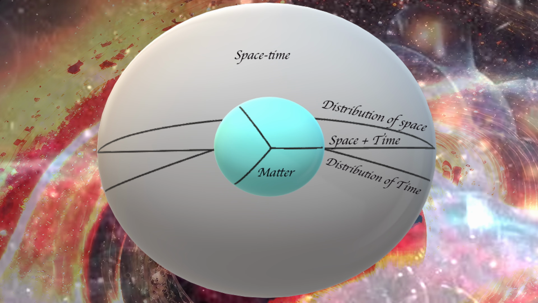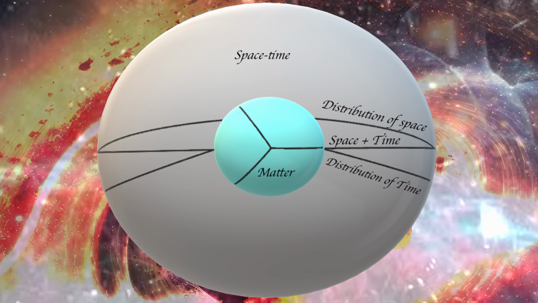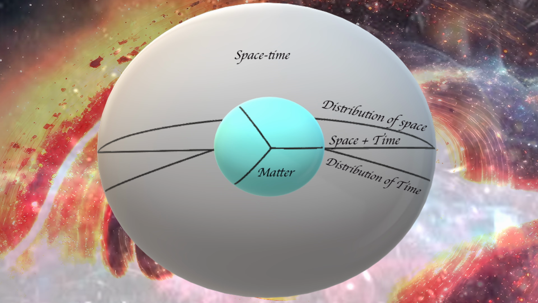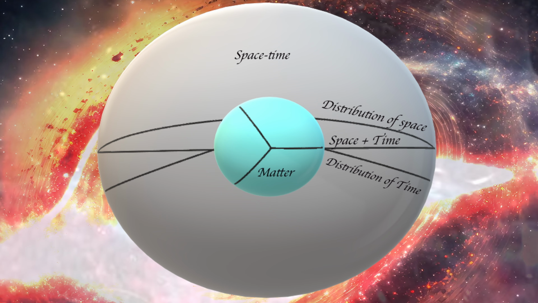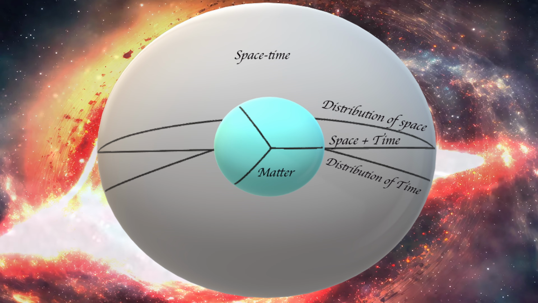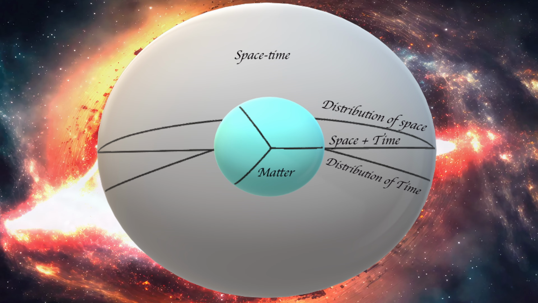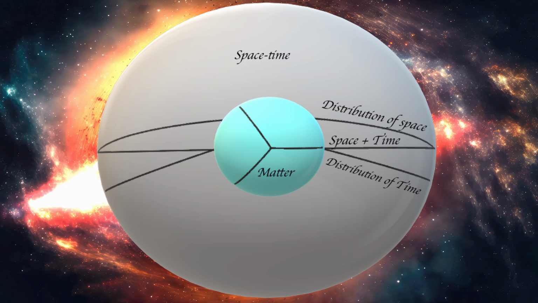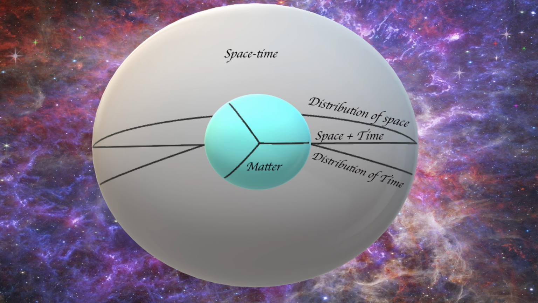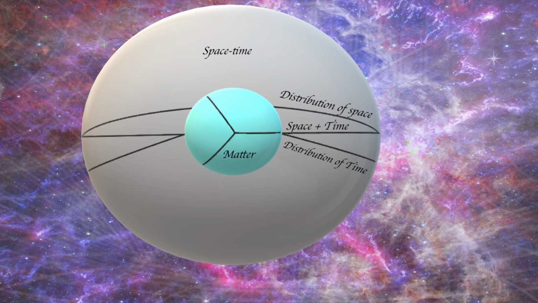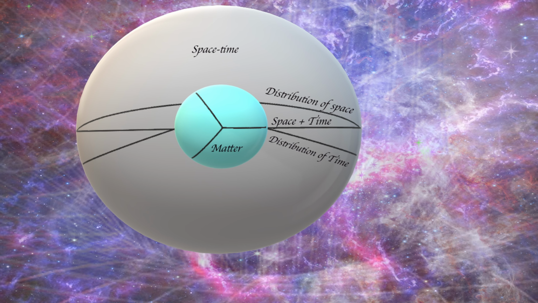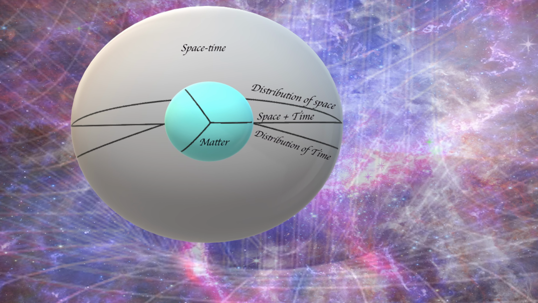Here, time can reach its maximum velocity. It can be observed that the strength of time decreases and the strength of space increases as we approach the matter that is part of the system. This phenomenon is a result of the increasing influence of matter on space. Decrement in the strength of time and increment in the strength of space occur in the same proportion. So, the strength of time and space are equal inside the system.